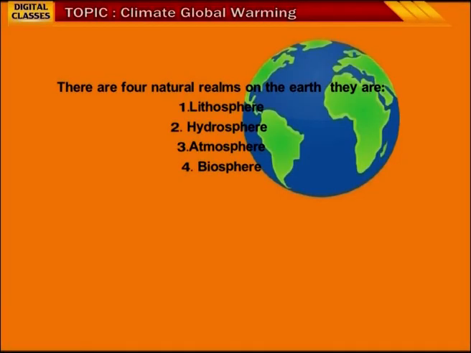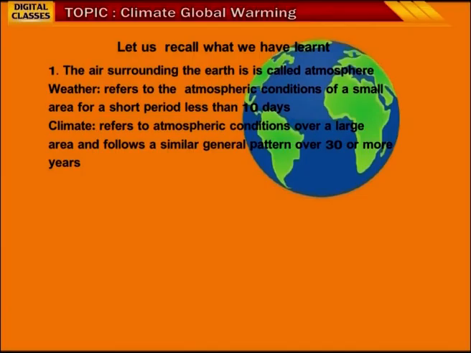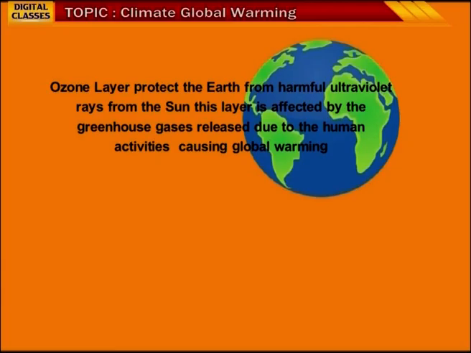Children, let us recall what we have learnt. There are 4 natural realms on the earth. They are lithosphere, hydrosphere, atmosphere, biosphere. The air surrounding the earth is called atmosphere. Weather refers to the atmospheric conditions of a small area for a short period, less than 10 days. Climate refers to atmospheric conditions over a large area and follows a similar general pattern over 30 or more years. The ozone layer protects the earth from harmful ultraviolet rays from the sun. This layer is affected by the greenhouse gases released due to human activities, causing global warming.